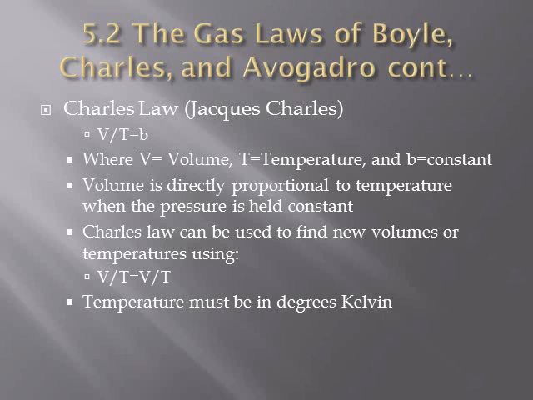This relationship is modeled by V over T equals b, where V equals volume, T equals temperature, and b is a constant. Volume is directly proportional to temperature when the pressure is held constant. Charles' law can be used to find new volumes or temperatures using V1 over T1 equals V2 over T2, or V1 over V2 equals T1 over T2. Temperatures must be measured in degrees Kelvin.